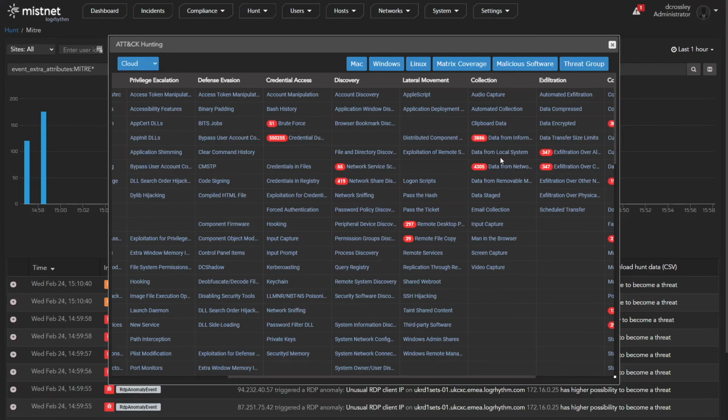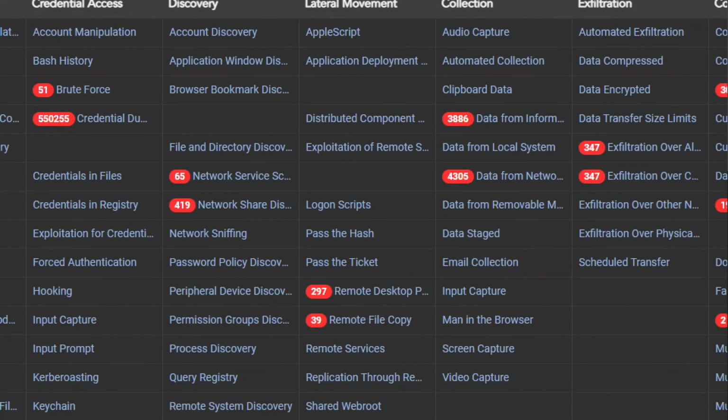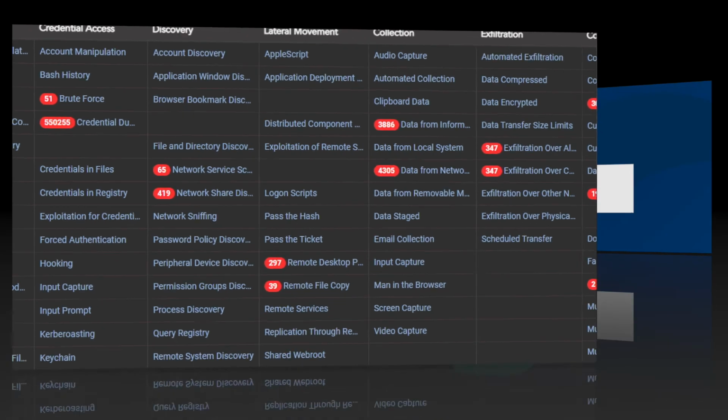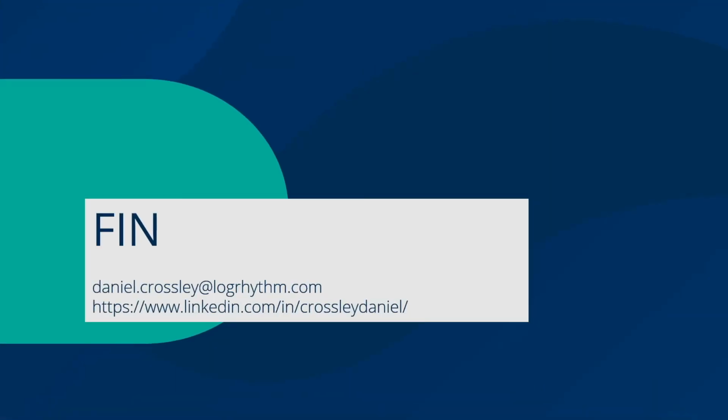MistNet also provides a mapping to MITRE ATT&CK techniques, which is very useful for anyone who's trying to align their detections to MITRE. MistNet is available standalone or as an add-on feature to the existing Logarithm SIEM. In summary, MistNet is a network detection and response platform that combines a number of analytical techniques to detect malicious activity on your network.